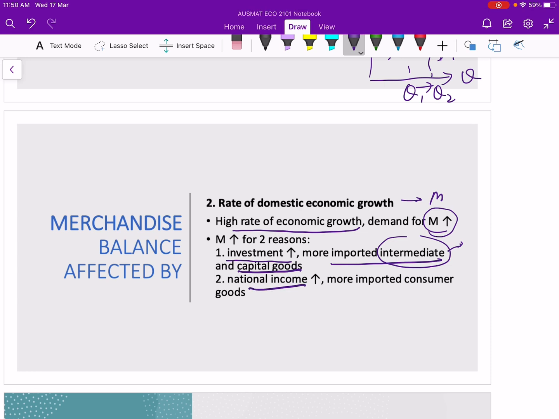The second is just national income. People generally become richer when economic growth is high, and that increases demand for imports of consumer goods. Maybe people want to buy more luxurious handbags, so you will see a higher import value. Please keep in mind that domestic economic growth will only affect imports but not exports. In the long run, yes, it is going to increase exports, but in this case, generally, we just talk about imports.